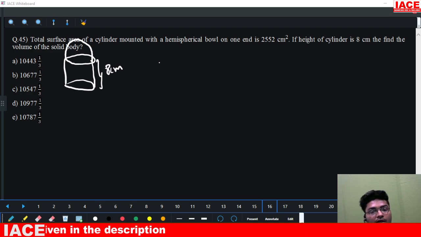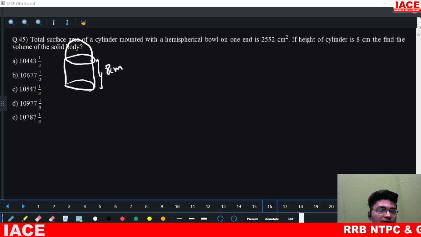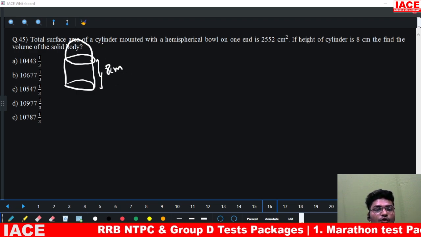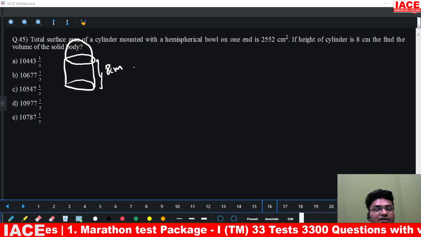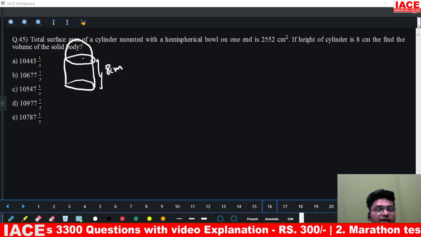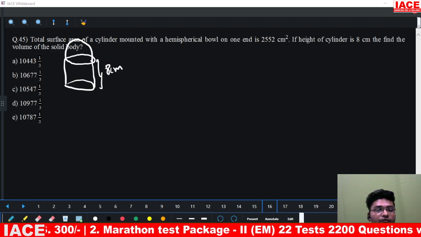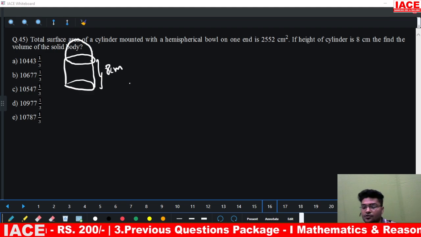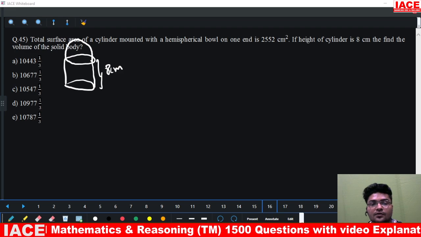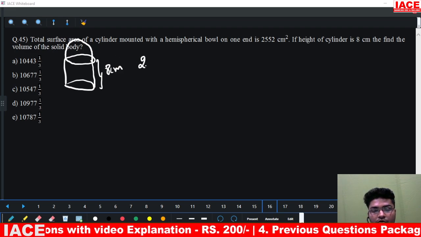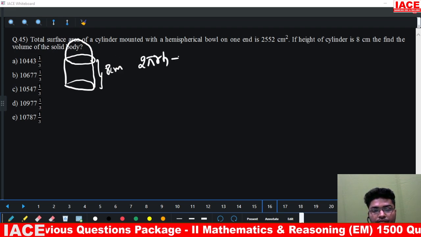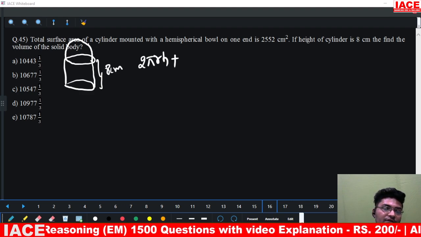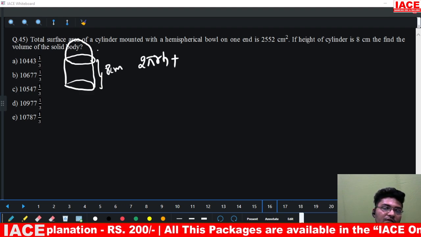So we should be really careful while finding out the radius. Why? The total surface area. Now total surface area means total surface area of cylinder and of this hemispherical bowl also.